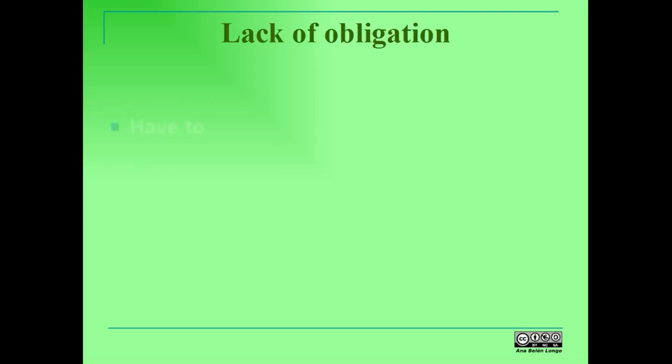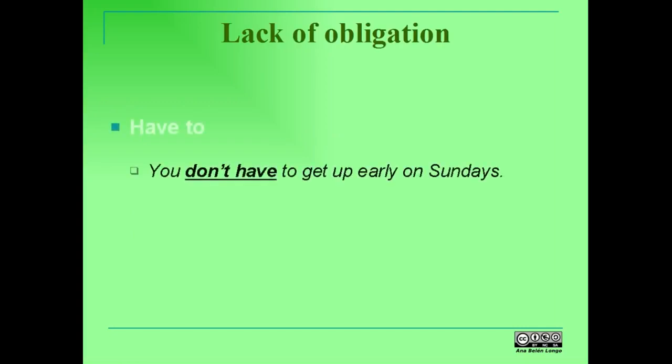When something is not compulsory, we use the verb have to in the negative. You don't have to get up early on Sundays. Note that in this case, must is not possible. We're not saying that it's forbidden, but that it is not compulsory. You're free to get up early if you like, but there is no need and no obligation for it. It's up to you.